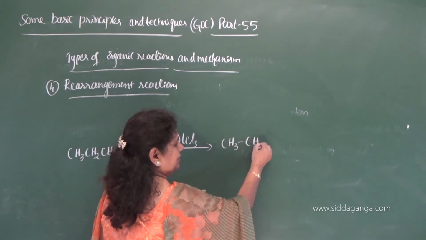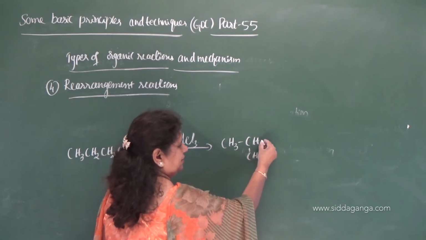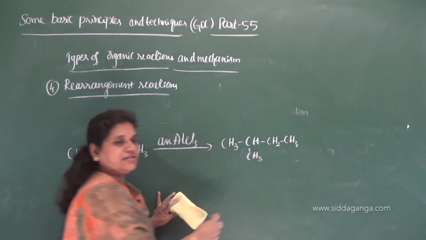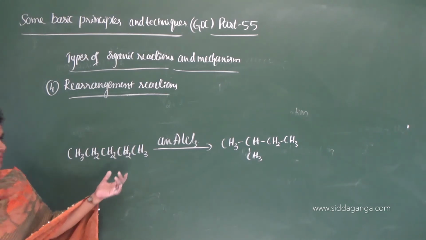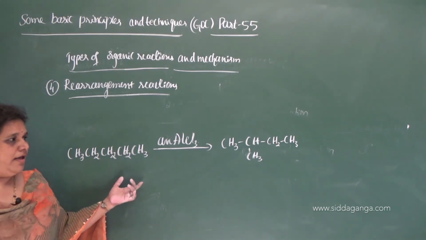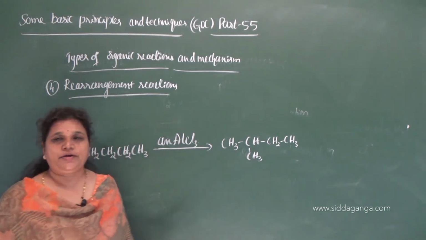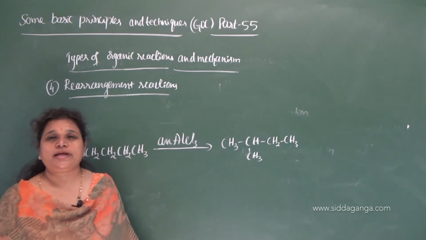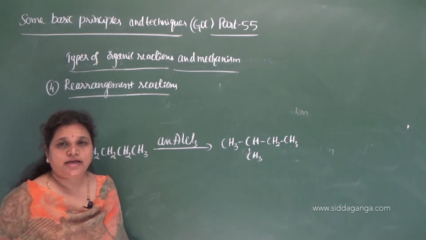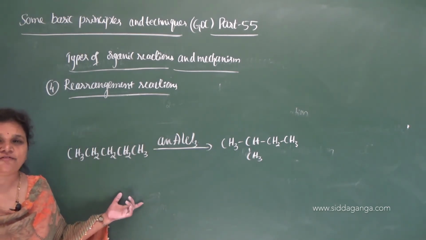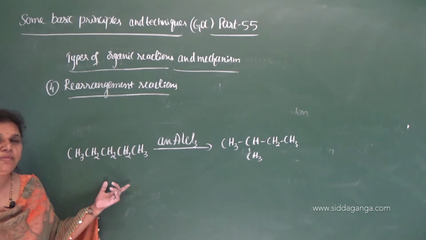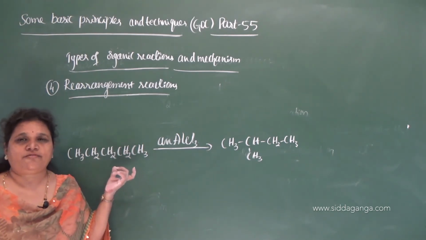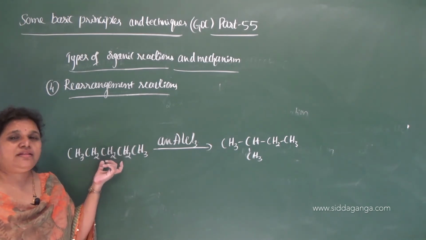CH3, CH3, CH2, CH3. So what is this compound? N-pentane. N-pentane gets converted to isopentane. You can also name this reaction as isomerization. During isomerization, the rearrangement of the molecule takes place. What do you mean by rearrangement? Migration of an atom or the group of atoms takes place within the molecule.